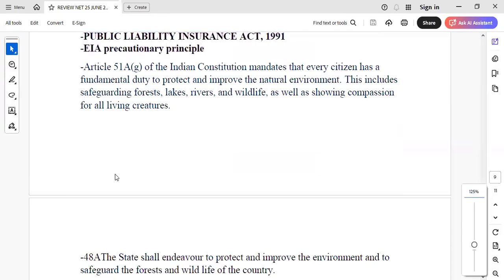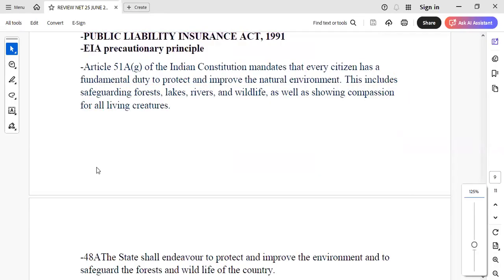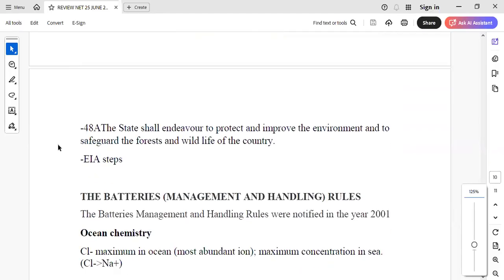Article 51A(g) and 48A were again in highlight, where the Indian Constitution mandates that every citizen has a fundamental duty to protect and improve the natural environment, and this includes safeguarding forests, lakes, rivers, wildlife, as well as showing compassion for all living creatures. So it is a multiple-time repeated question: Article 51A(g) and 48A. The steps of the EIA, they also ask which to follow afterwards. So quite a good number of questions.